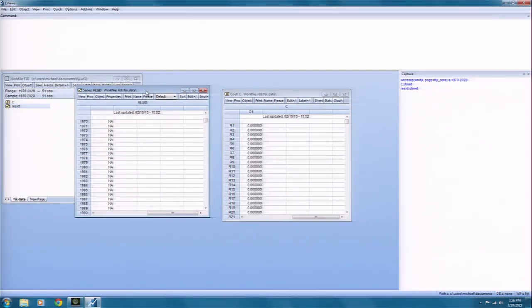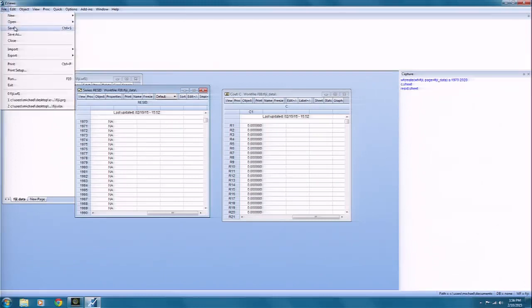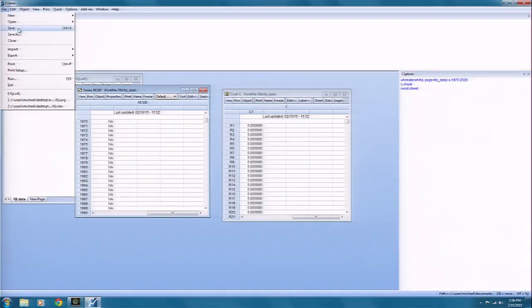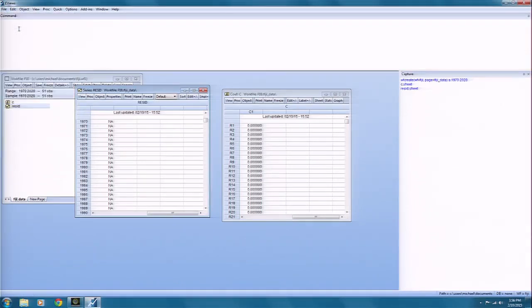Now, one thing you must do before you do anything else after you've created your work file is learn to save your work file, and to save it regularly. The short command for doing that is Control-S, a keyboard command. You can also use a menu command where you simply do File, Save. By doing that, your work is saved permanently in the work file area.